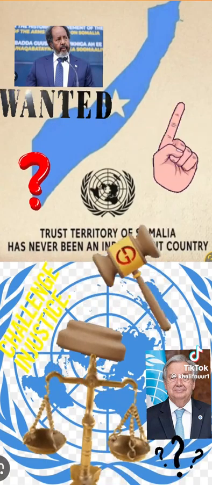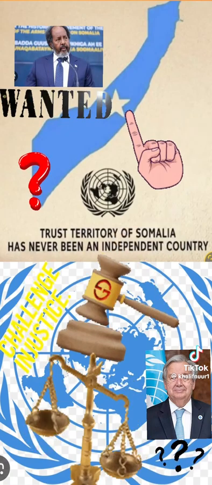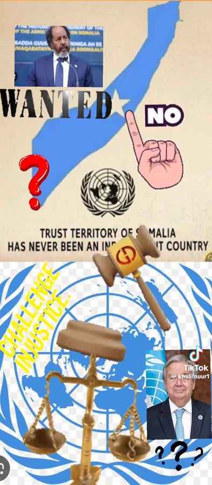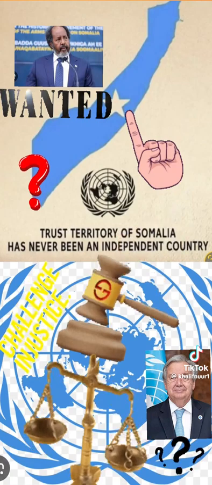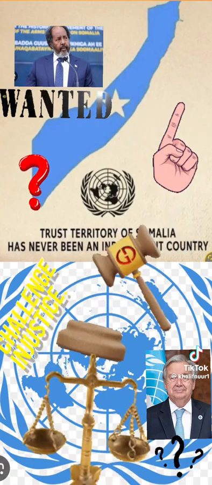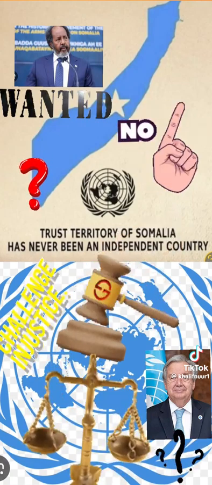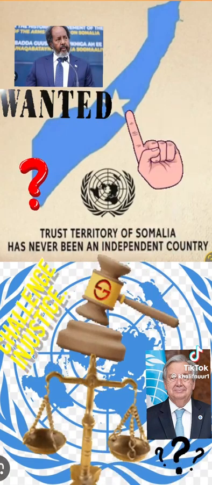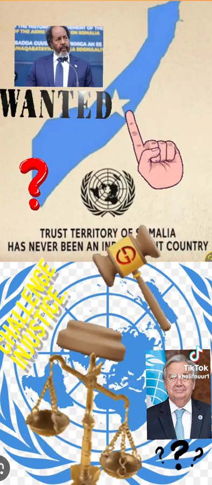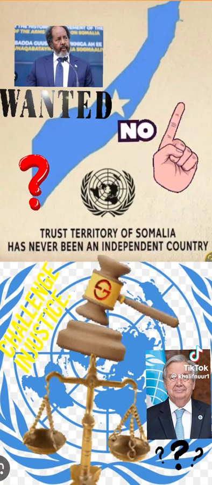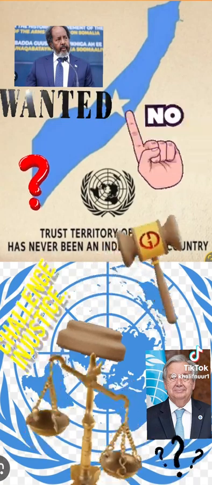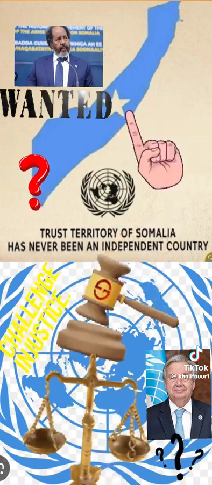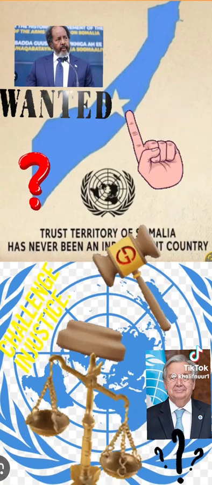When UN Charter Article 102 requires treaty registration. UN Charter Article 102: Every treaty and every international agreement entered into by any member of the United Nations after the present Charter comes into force shall as soon as possible be registered with the Secretariat and published by it. If Somalia was legally independent in 1960, where is its treaty? Show the treaty. UN accountability.